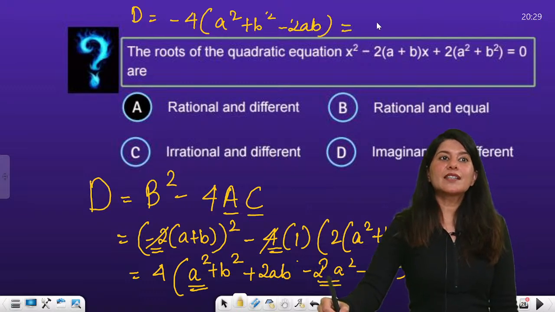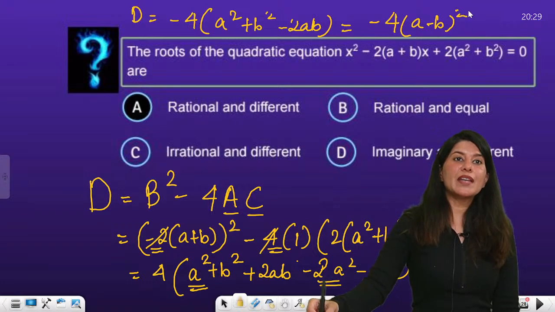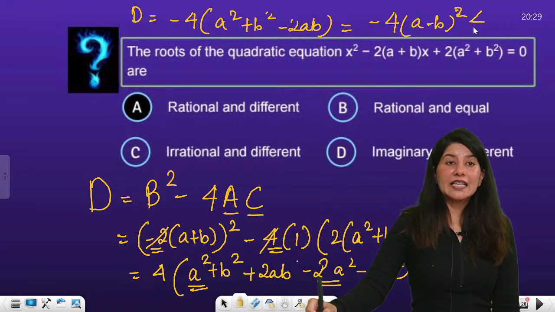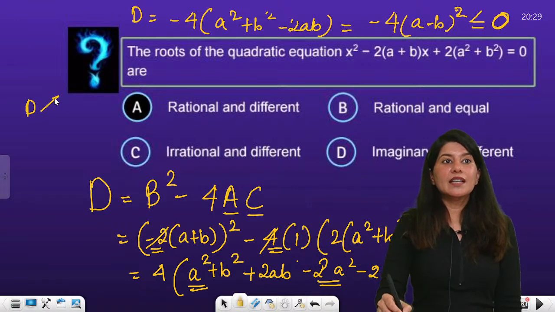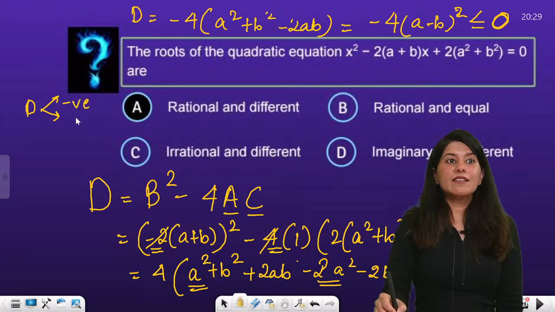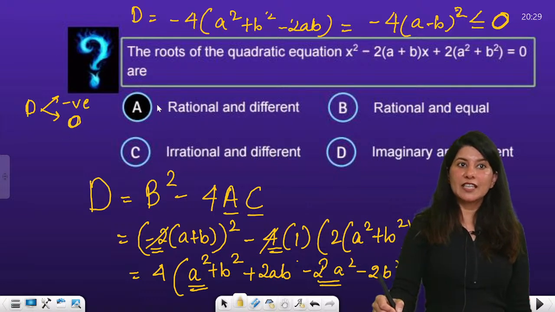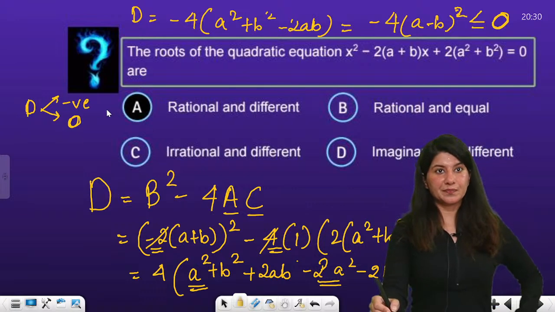So your discriminant is minus 4 times a minus b whole square, which is less than or equal to 0, right? That means your discriminant is either negative or 0. That's what we understand from here.